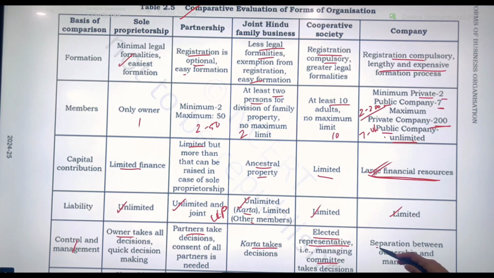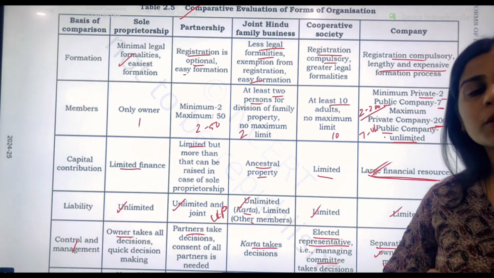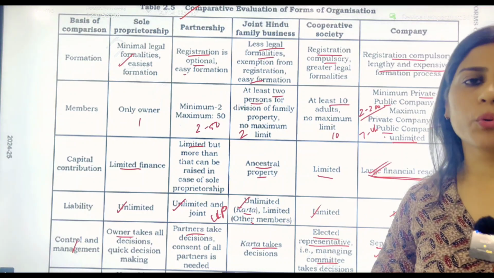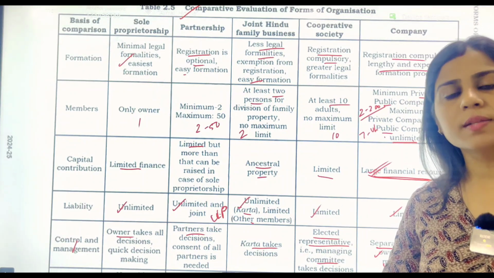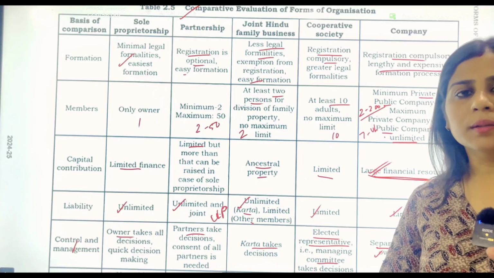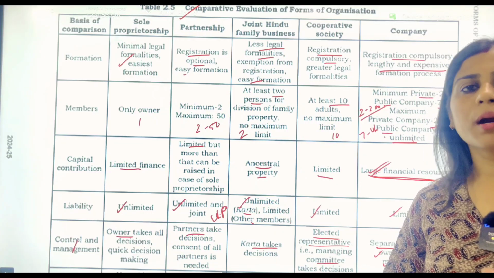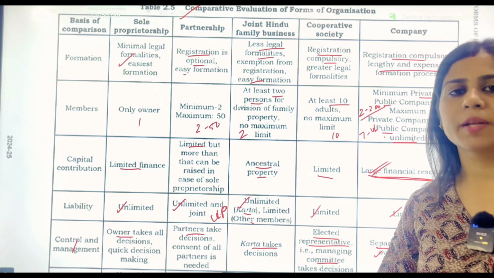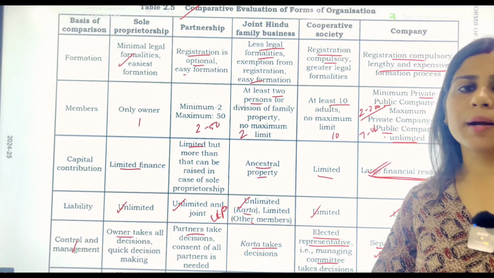And there is complete separation of ownership from the management. This is a unique characteristic again of this form, which you must remember, students, that there is distinction between ownership and control. The management is looked after by the board of directors, but the ultimate control of choosing the board of directors lies in the hands of shareholders.